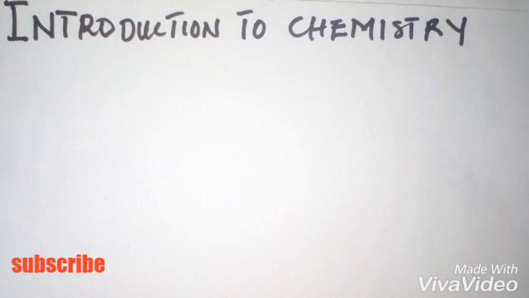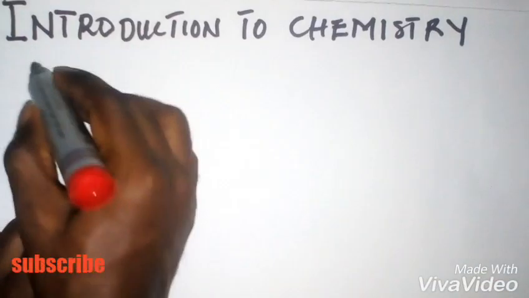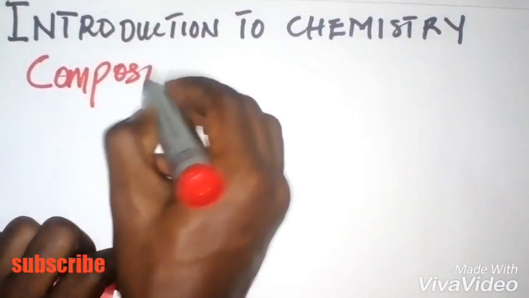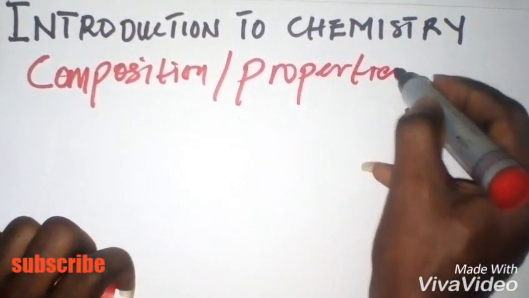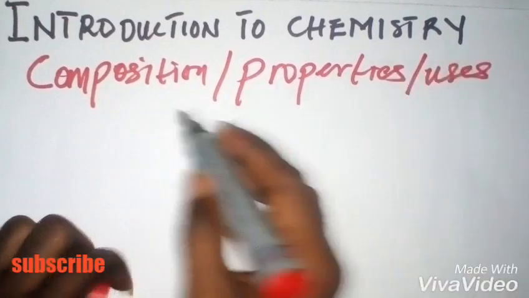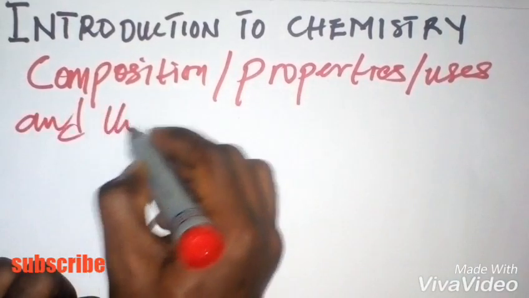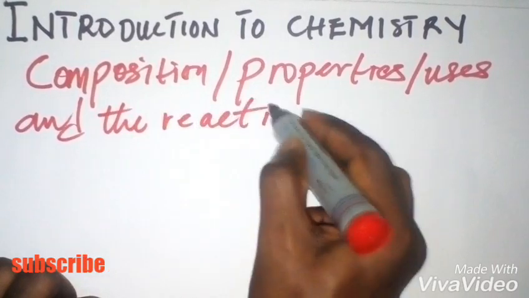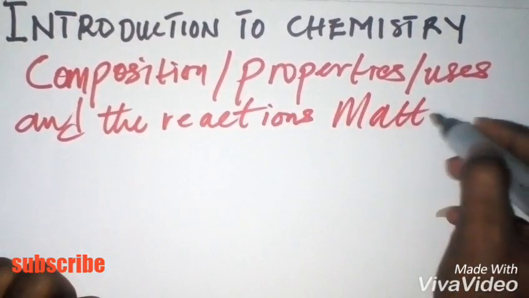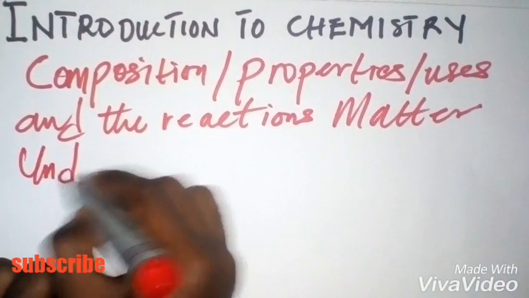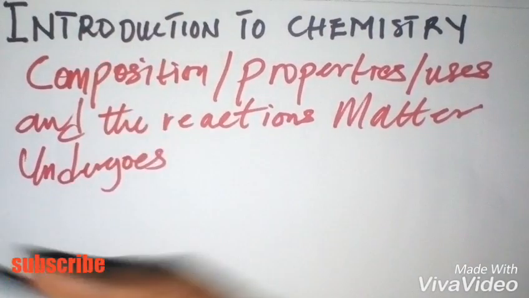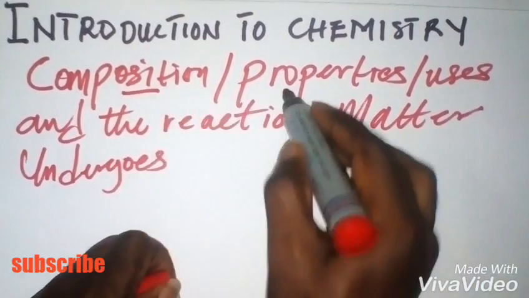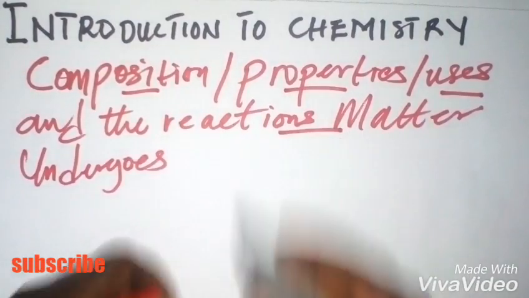So we can say it is a branch of science that studies matter in relation to its composition, properties, uses, and the reactions matter undergoes.